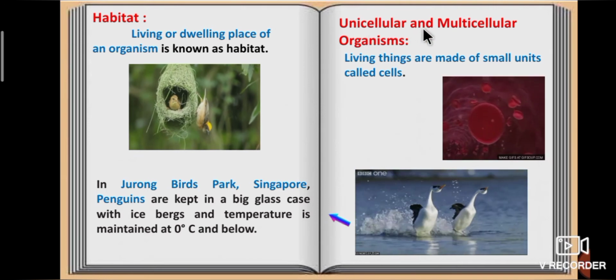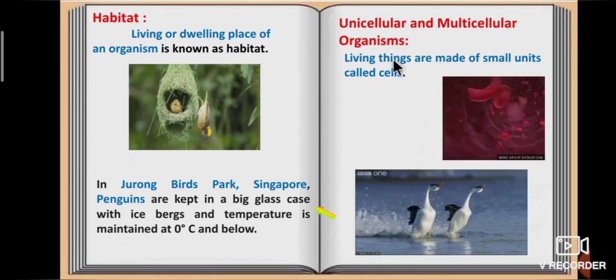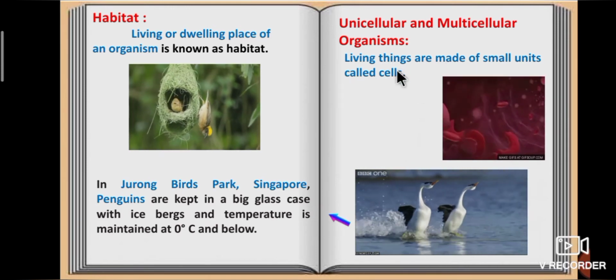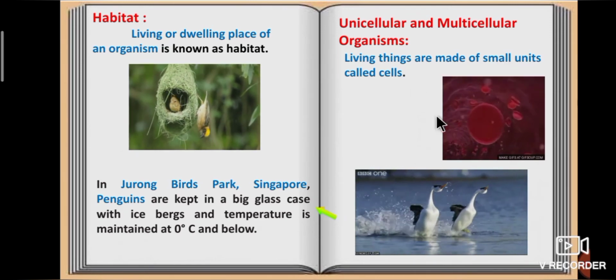Then we have seen unicellular and multicellular organisms. Living things are made of small units called cells.